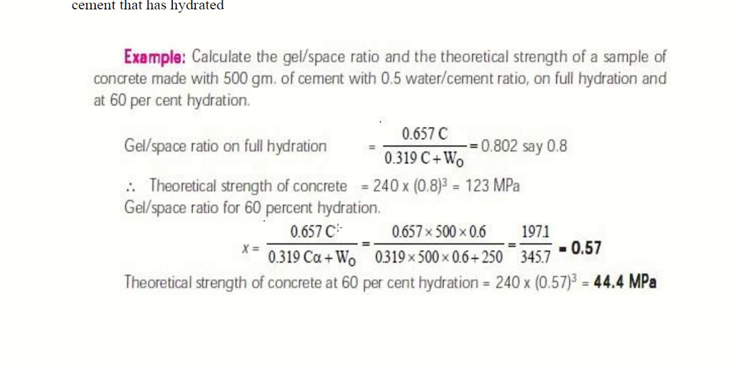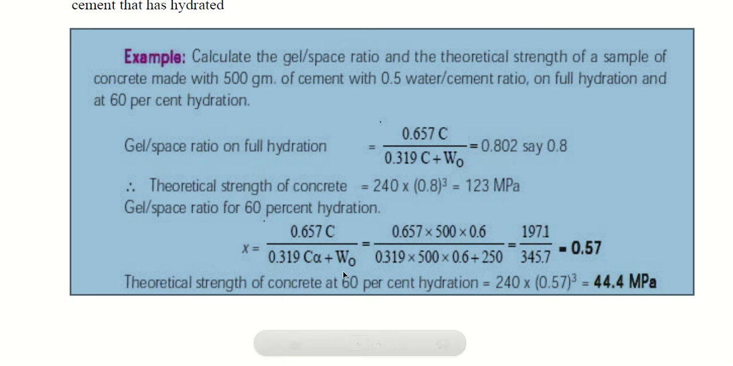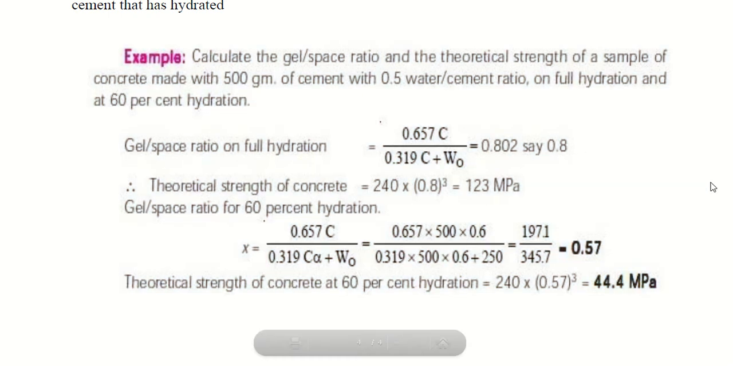So 0.657 into the weight of cement, 500, into alpha, which is 0.6 because it's 60% hydration, divided by 0.319 into, again, C is 500 into alpha again 0.6, plus W naught, which is 250. How did 250 come? 0.5 into 500. Why? Because W by C is 0.5 and C is 500, so W equals 0.5 into 500, which gives us 250. So substitute, and you'll get the value of x.